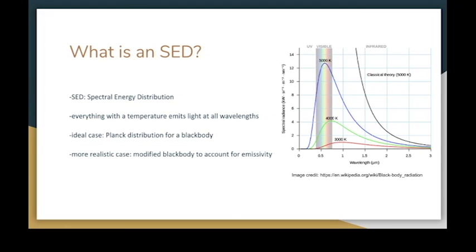So first, what is an SED? SED stands for spectral energy distribution. Anything that has a temperature emits light at all wavelengths. In the ideal case, this is described by the Planck distribution for a black body. In a more realistic case, and what we do in this project, the data are described by a modified black body to account for the emissivity.